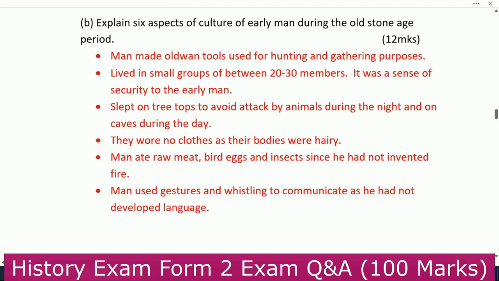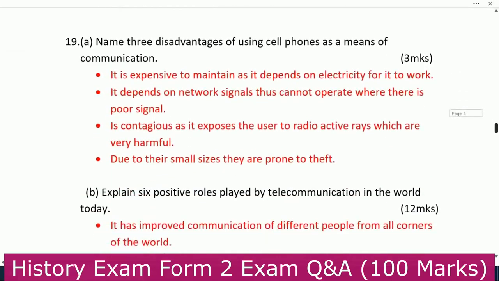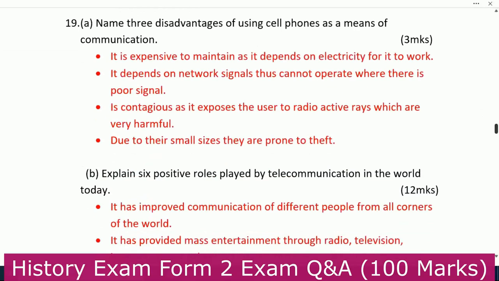Next, man ate raw meat, birds' eggs and insects since he had not invented fire. Then man used gestures and whistling to communicate as he had not developed language.